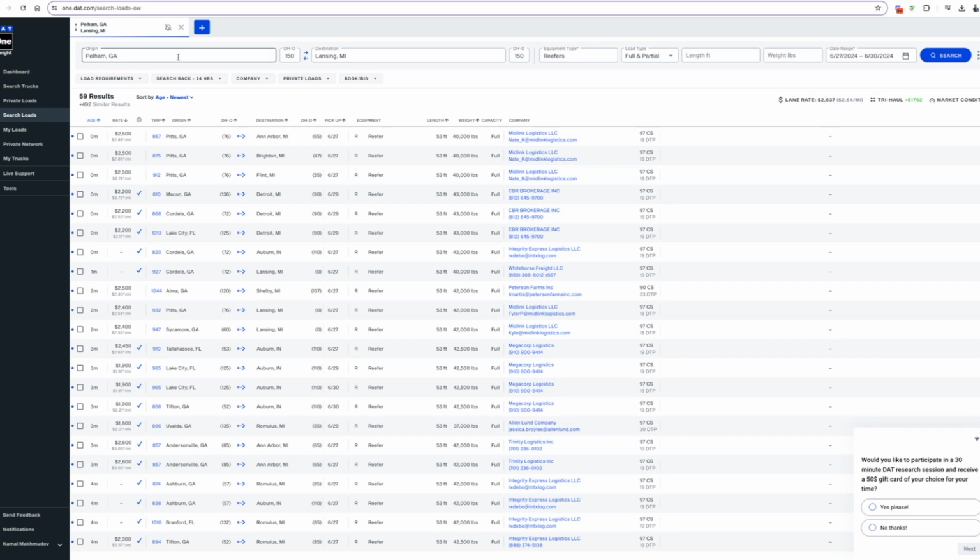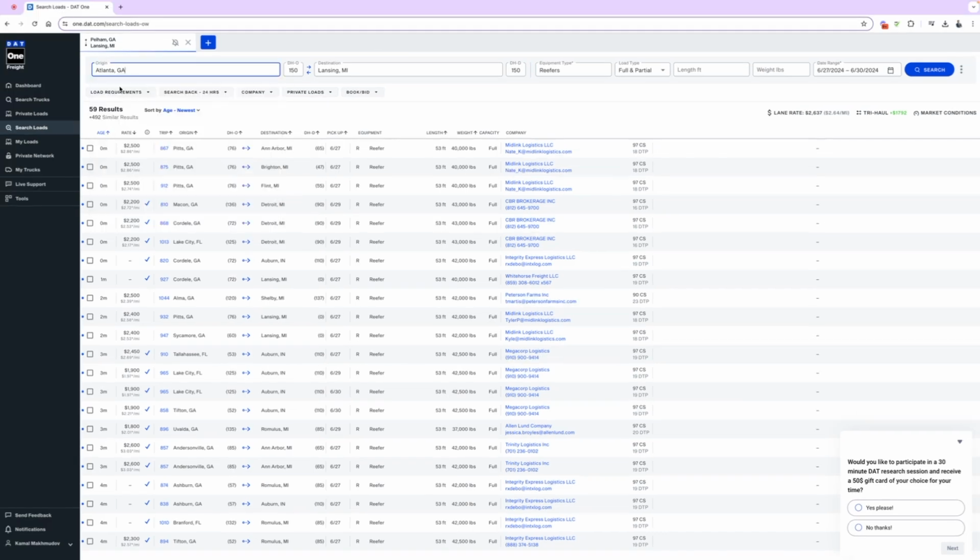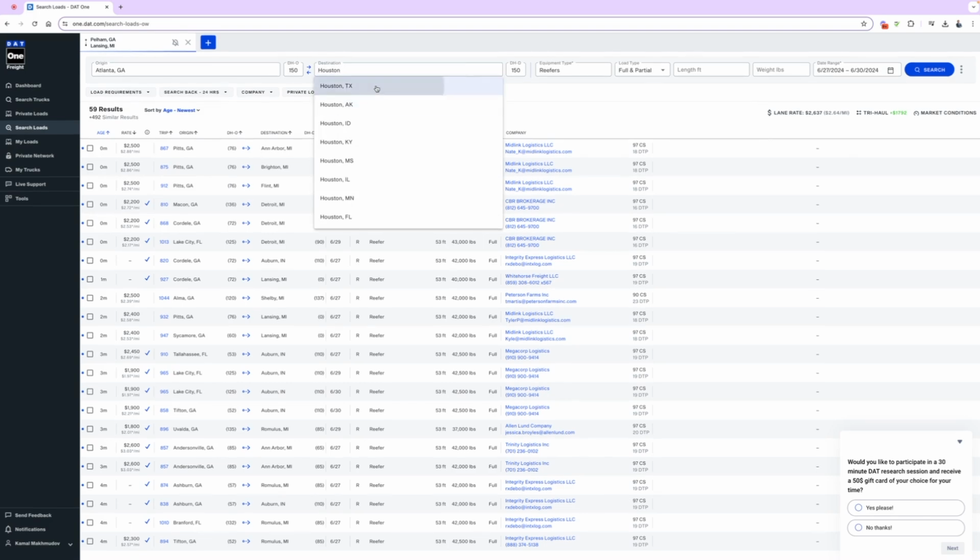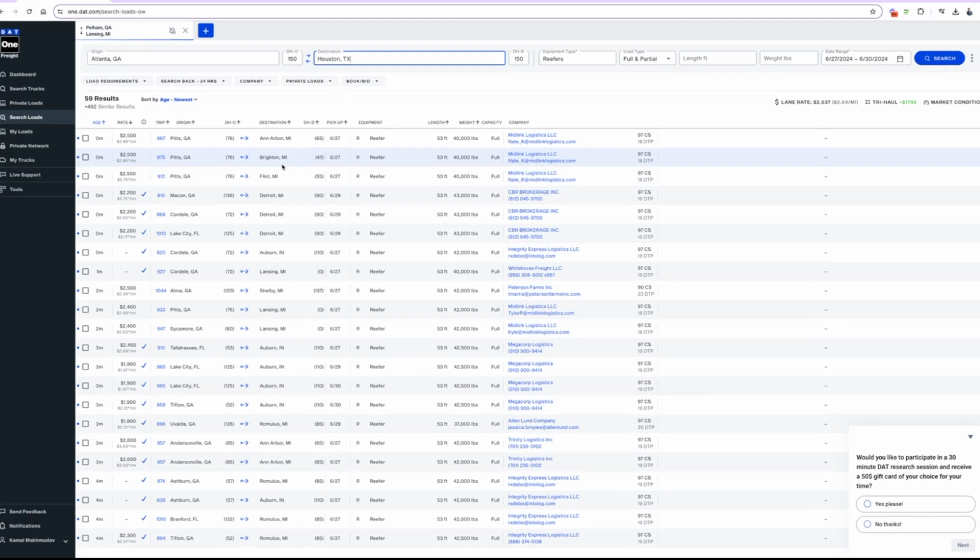I'll give you an example. If your truck is located in Pelham, Georgia, for example, or let's say Atlanta, Georgia. Let's click Atlanta, Georgia, and this goes to, let's say, Houston, Texas. The most important aspect of this, and this is how this platform functions, is that you must give the origin and the destination. You don't have to worry about anything else.